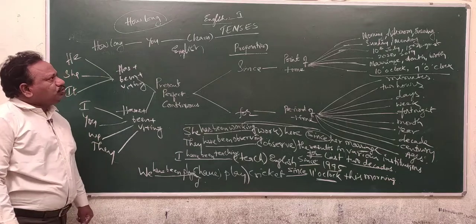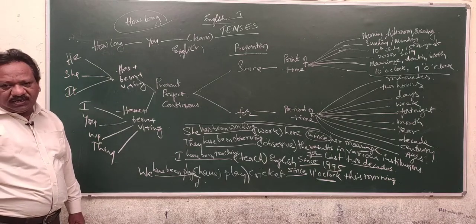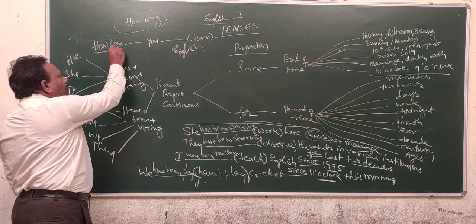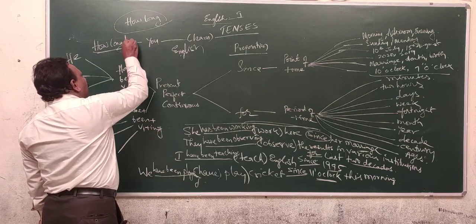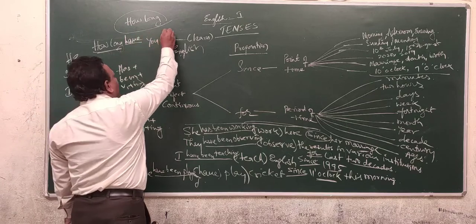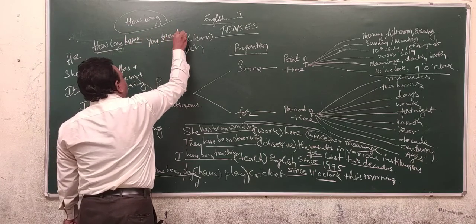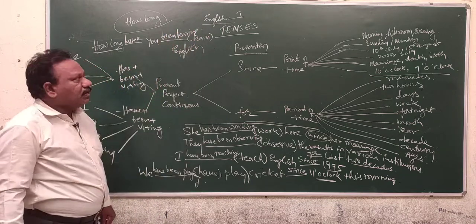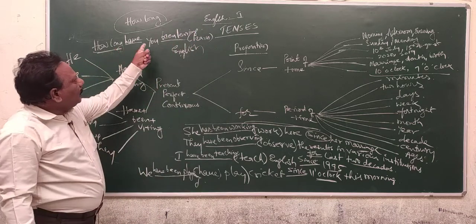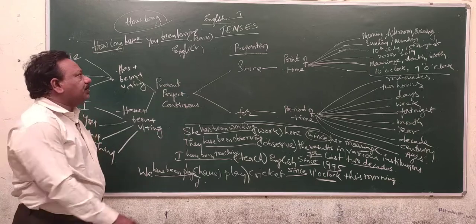Here the words how long indicate present perfect continuous tense. So how long have you been learning English? How long have you been learning English?